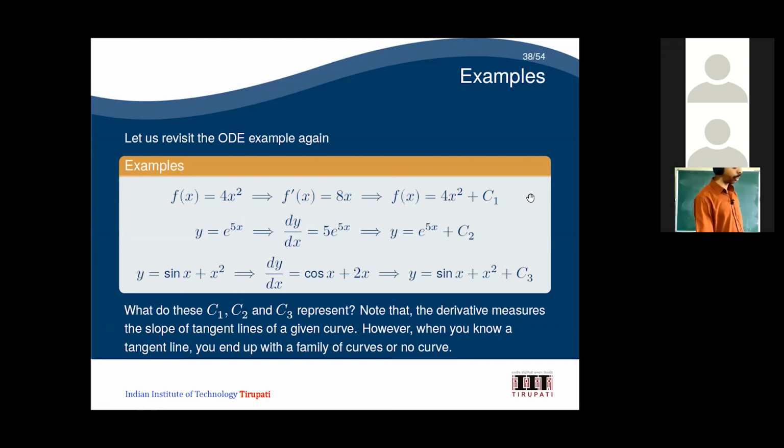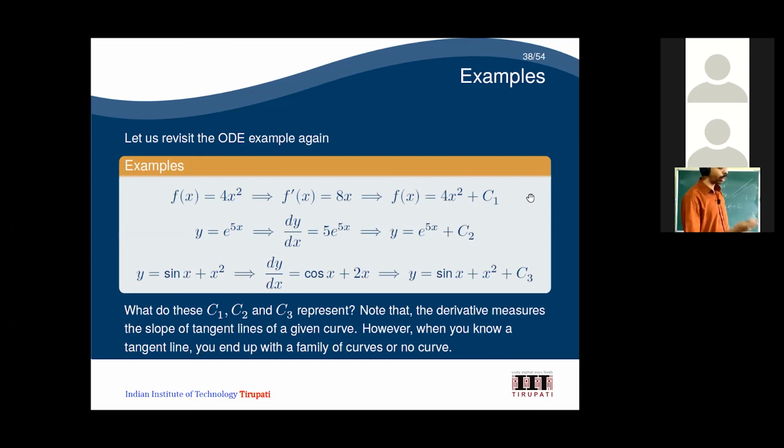The derivative is measuring the slope of the tangent line to a given curve. If I give a curve, for a particular point I can find only one slope. But if I give a slope, will I get a single curve? It is not necessary. There are an infinite number of curves with the same slope. For example, if I take y equal to x, the slope is going to be 1. Similarly, x plus c, I'm just shifting it somewhere else. Still, the slope is going to be 1.